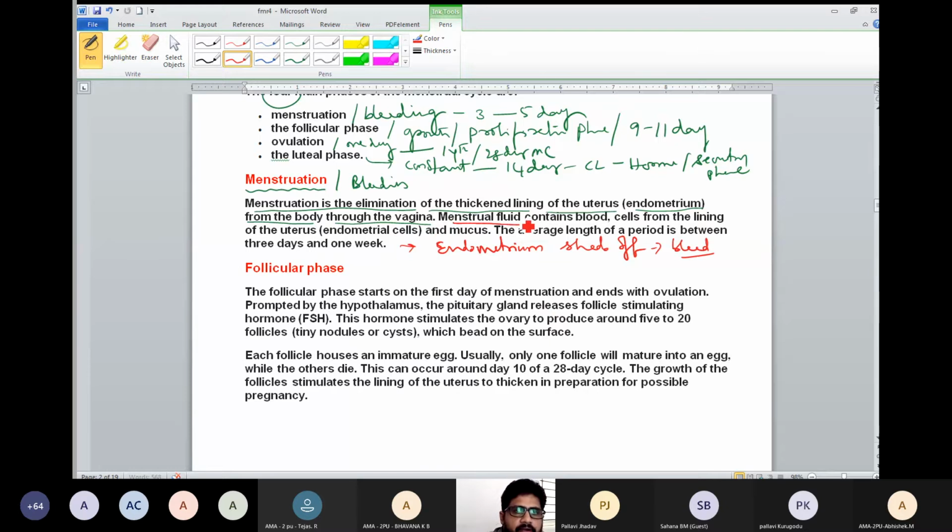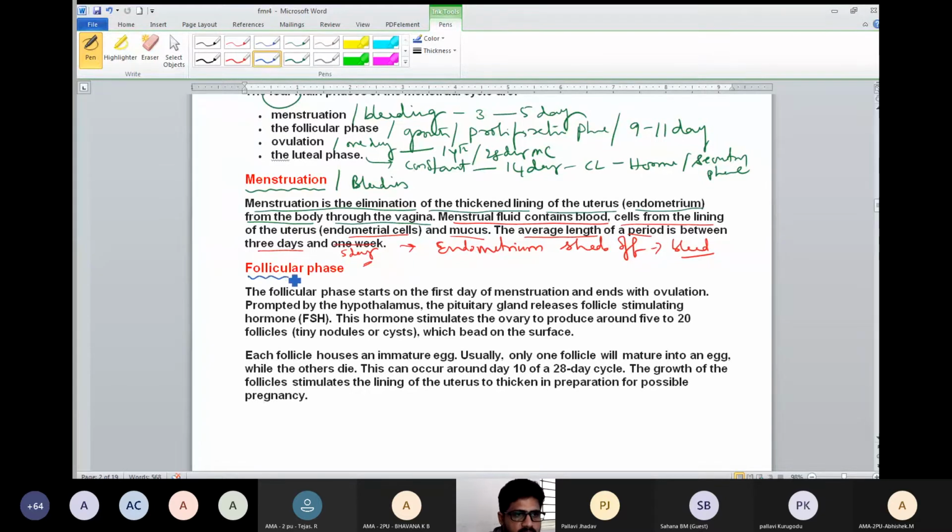This menstrual fluid contains blood, endometrial cells and mucus, and also the secondary oocyte. The average length of this period is between 3 days and 1 week, but 5 days I can say. Why? Because it is a 28 day menstrual cycle. Understand? Now, the second one is the follicular phase.